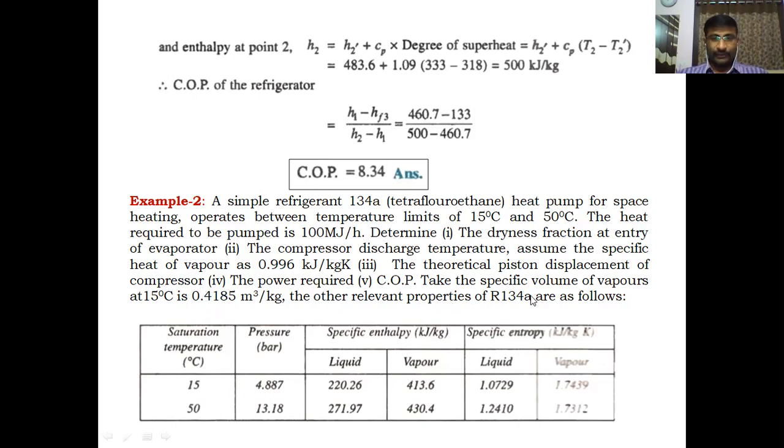The other relevant properties of R134A are as follows. These are the properties of R134A.